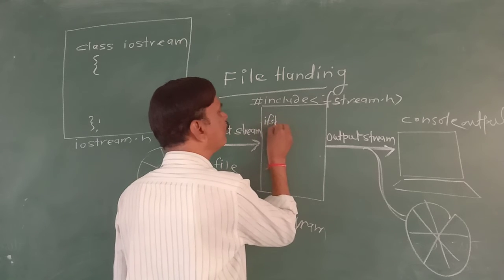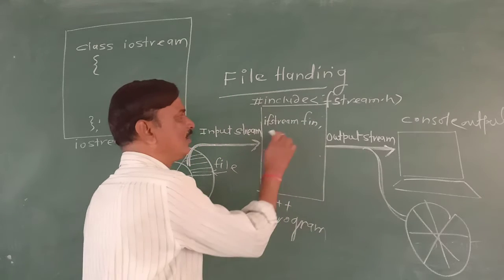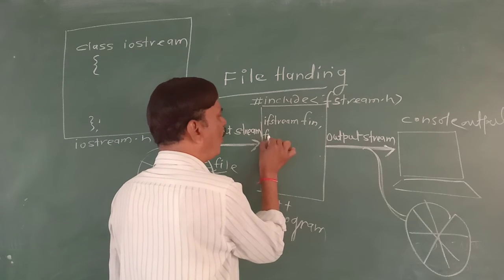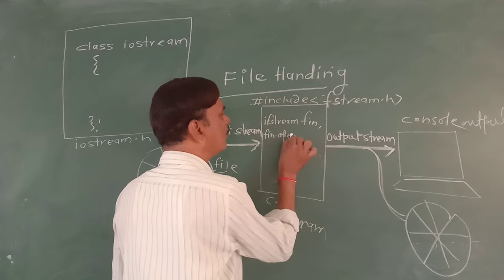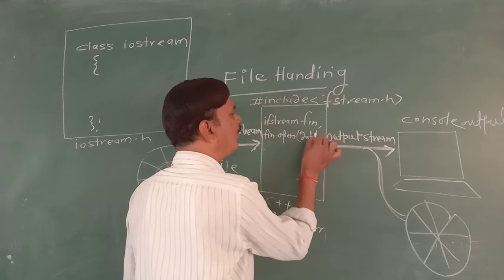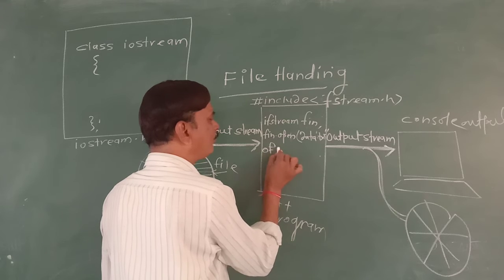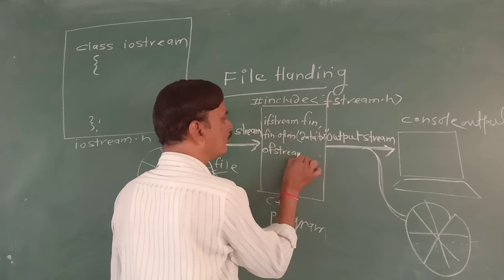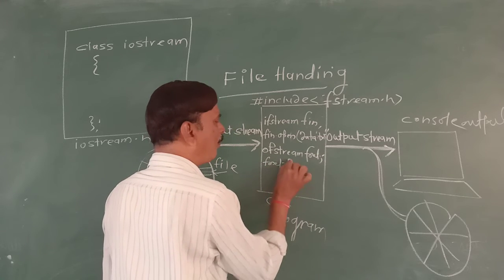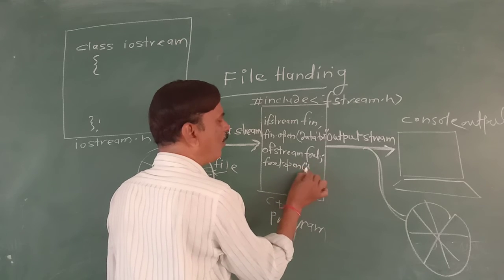ifstream Fin. Fin is the object belonging to class ifstream. Fin.open means Fin.open in brackets data.txt. ofstream Fout. Fout is the object. Fout.open, d.txt.